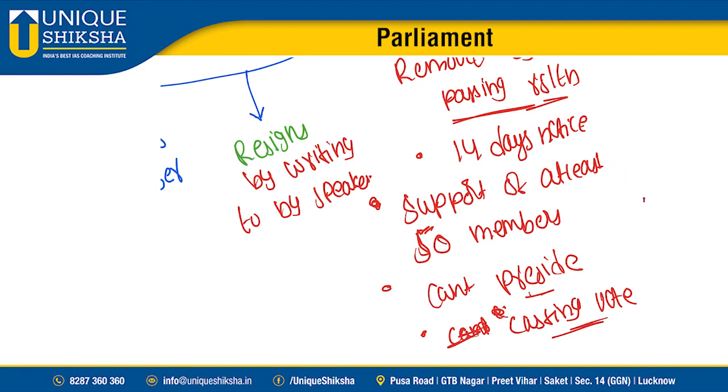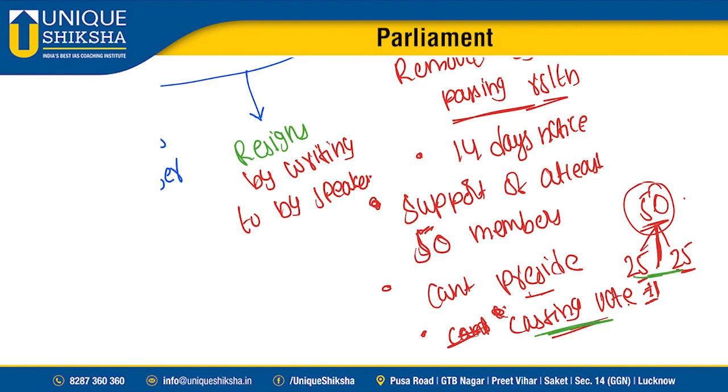What is this casting vote, sir? Suppose the total strength of the house is 50. So 25 people said a decision should be taken, the majority is divided 25-25, that is a draw, then the speaker can cast his vote at this time. Okay, so he can't cast the vote in the first instance when he is a speaker. When he is a speaker, he only has the power of a casting vote.